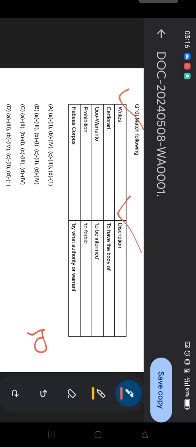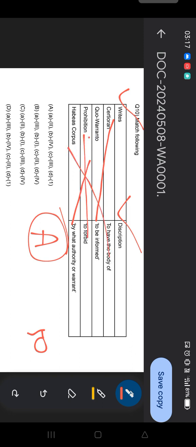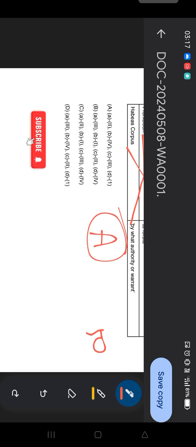And guys, time is up, so let me match. Statutory means what? To be informed or to be certified. Okay, so second, then you can get the answer. And quo warranto means by what authority. So second and fourth, then you can get the answer. Option A is the answer. So option A is the answer, question number 10. You can match prohibition as to forbid, and mandamus as an order. Moving to the next question.